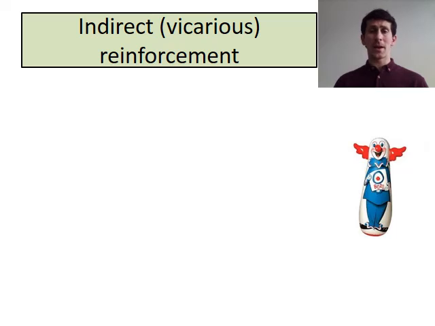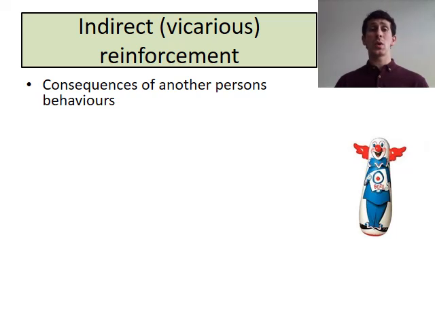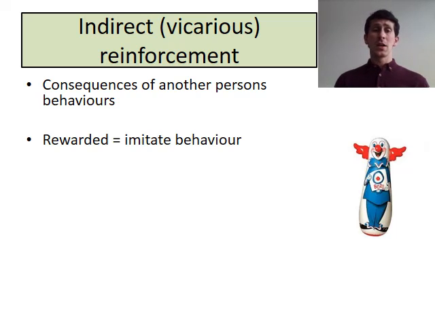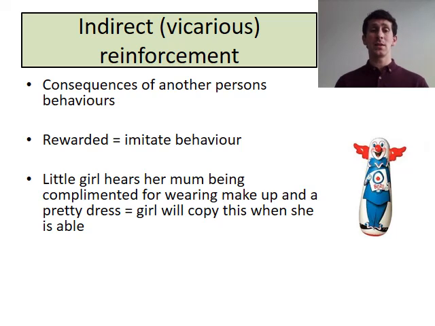Children also learn about gender development and gender identity through indirect or vicarious reinforcement. This is linked to observing the consequences of other people's behaviour. If they see other people are rewarded for their behaviour, they're more likely to imitate it. For example, a little girl hears her mum being complimented for wearing makeup and a pretty dress.